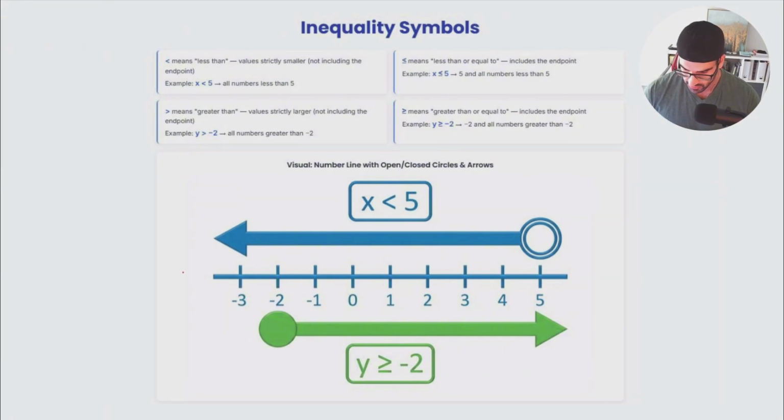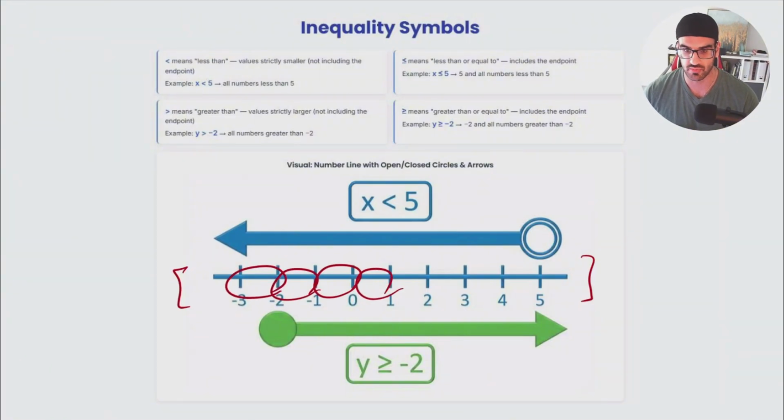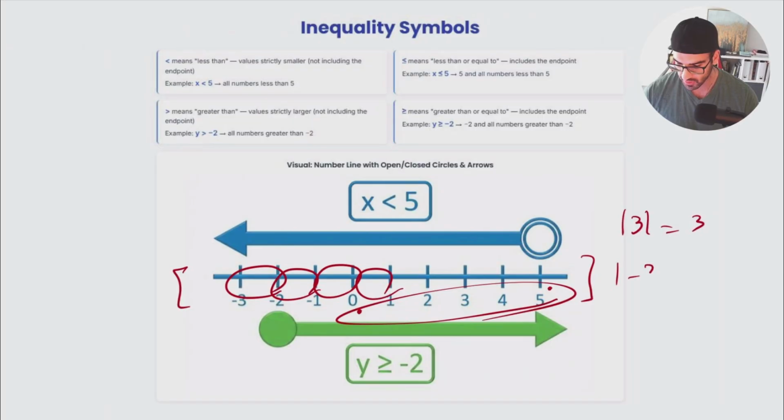So I do have this graph, and this graph is the number line. I would start from negative 3 to positive 5, and each of these units is going to help me in order to find the distance. For instance, when I'm talking about absolute of 5, actually I'm talking about the distance between this point and 0 itself. I would like to know how much that is. So if I do have the absolute of 3, it's going to be 3. Absolute of negative 3 is going to be 3 as well. So it means that the distance of this point to 0 is the same as this point to 0 itself.